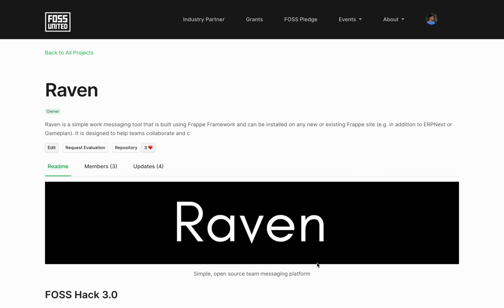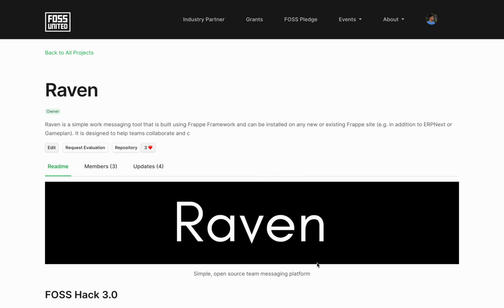So just to give you a brief, Raven is meant to be installed with other Frappe apps like ERPNext. Why is this? Because we use ERPNext, we love ERPNext, and we already have a server that is deployed and has all of our employees in ERPNext.